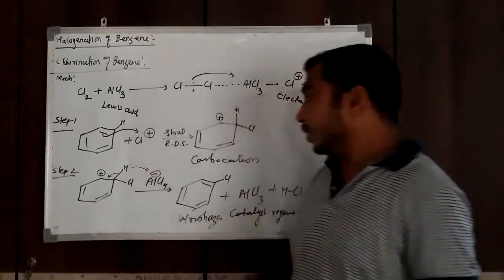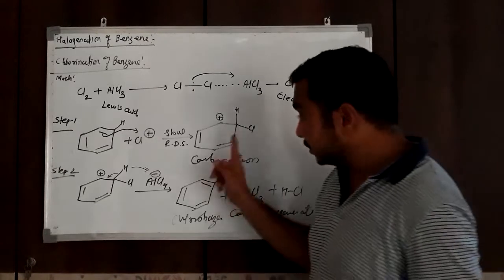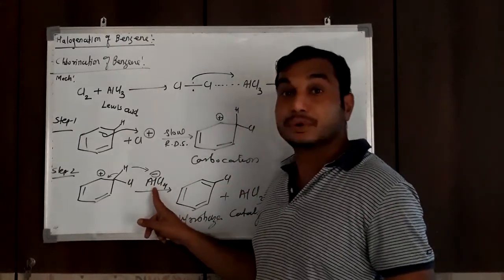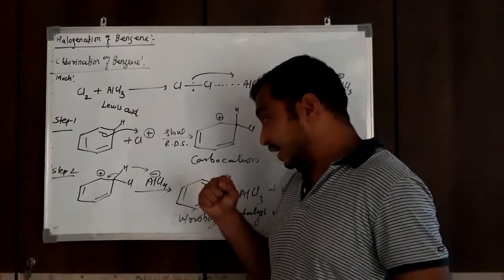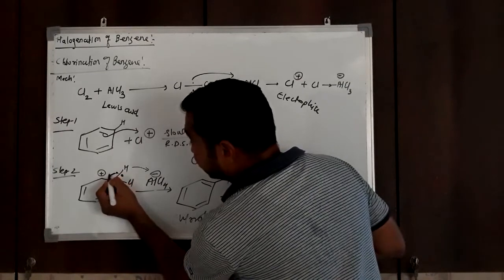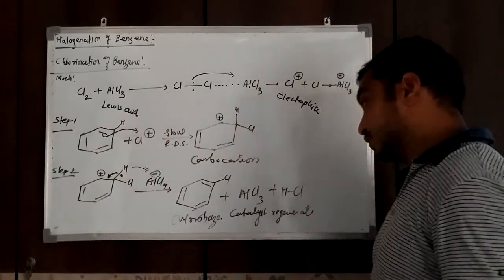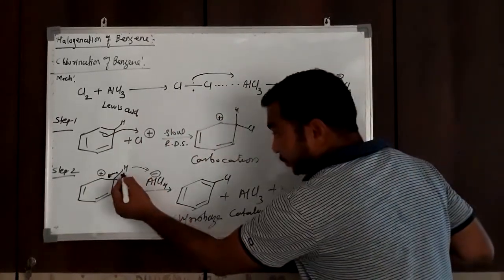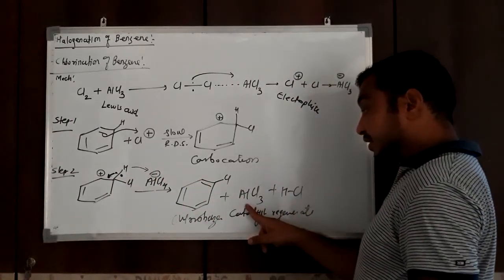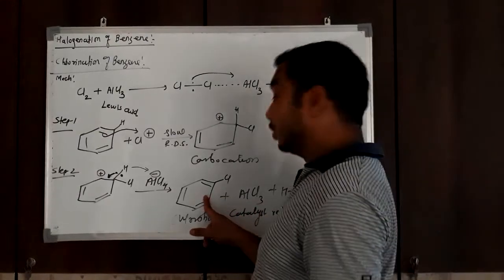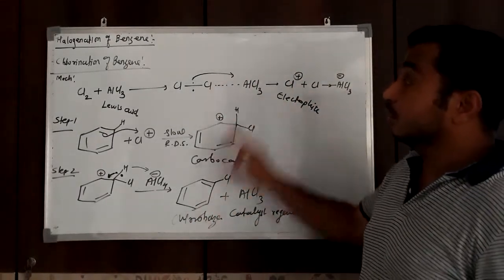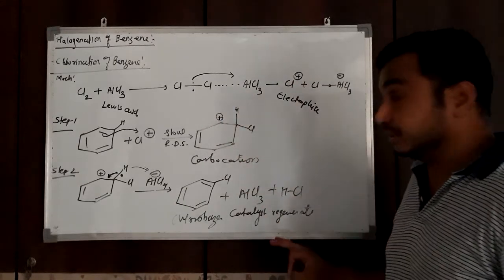In step 2, H plus is abstracted from the carbocation by AlCl4 minus, without its bonding electron pair, and this bonding electron pair gets involved in the aromatization process. There is a departure of H plus, and that H plus forms HCl and the catalyst AlCl3 is regenerated, with the formation of the product chlorobenzene. So this is the mechanism for chlorination of benzene.